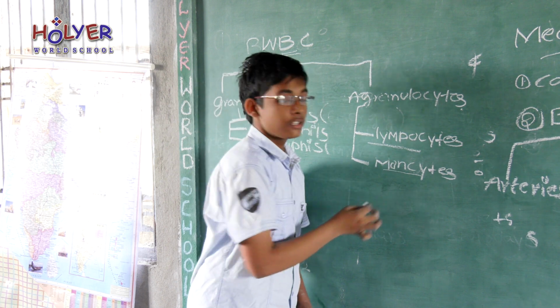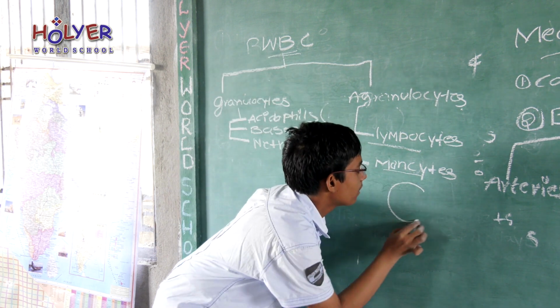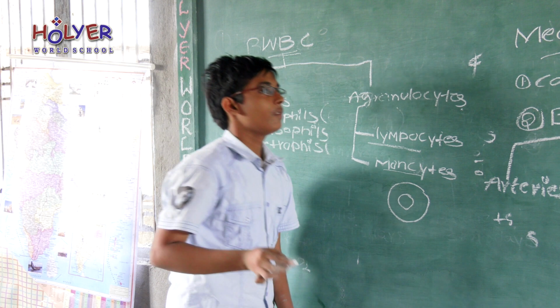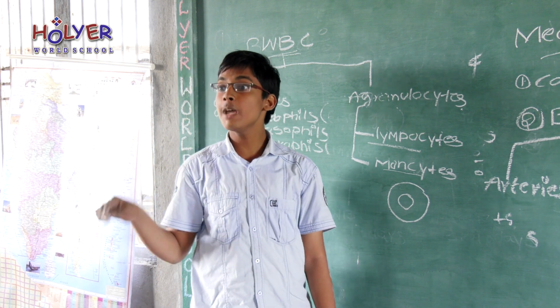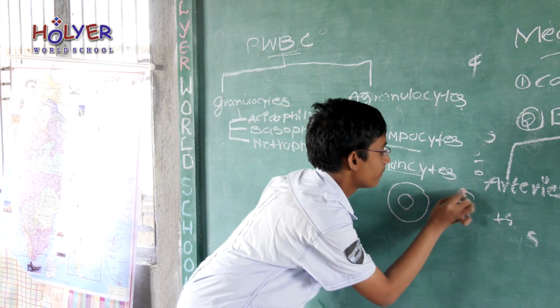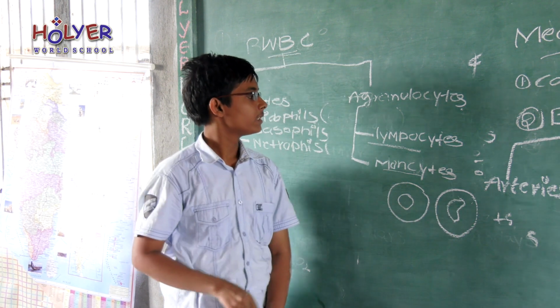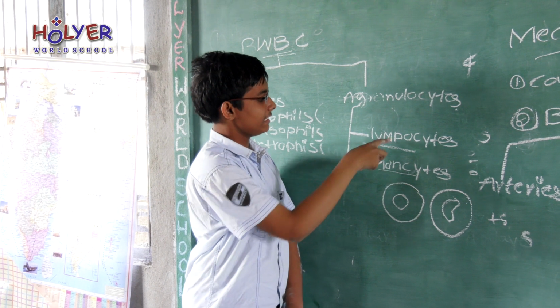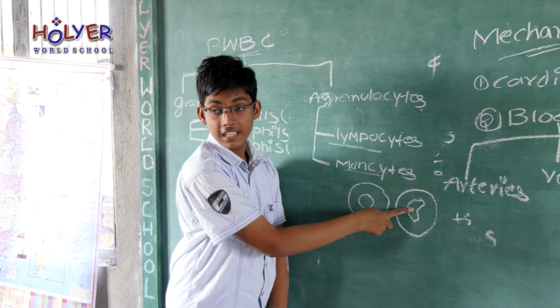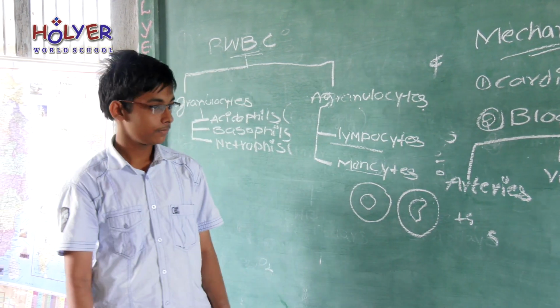Lymphocytes have a round-shaped nucleus. Monocytes have a kidney-shaped nucleus. See, this nucleus is round in shape and the monocyte's nucleus is kidney-shaped.